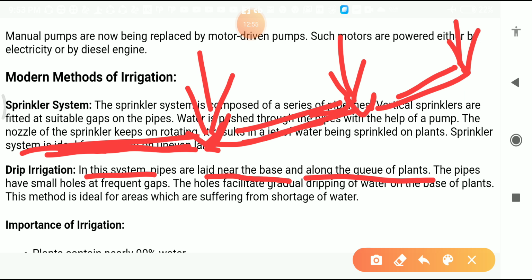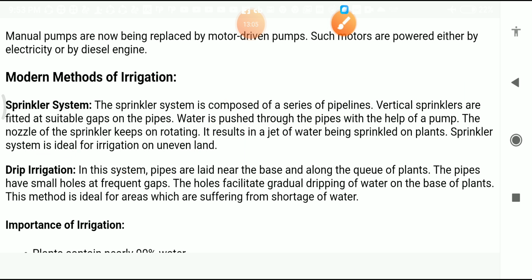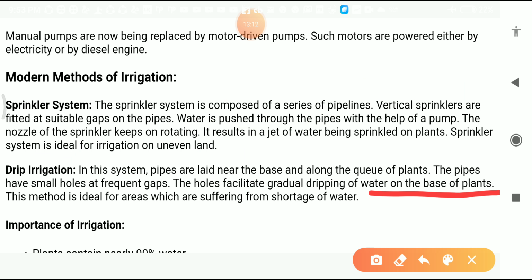That is called drip irrigation. Drip means drop wise, the holes facilitate gradual dripping of water on the base of the plants. This method is ideal for areas suffering from a shortage of water. I told you, students, this modern method of irrigation helps in the conservation of water, and it is a very good method that farmers can use nowadays.